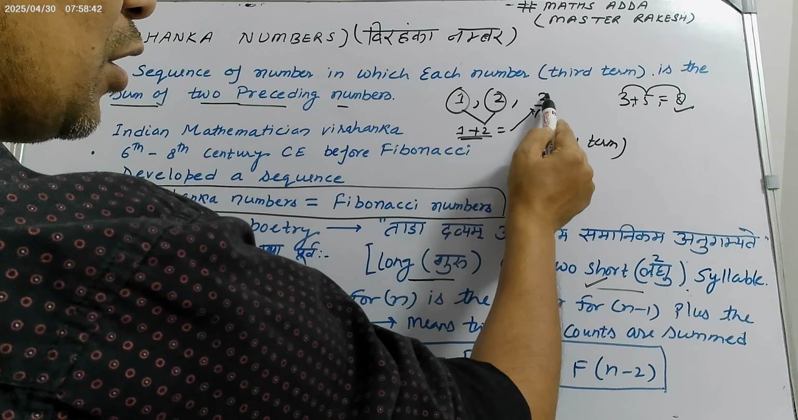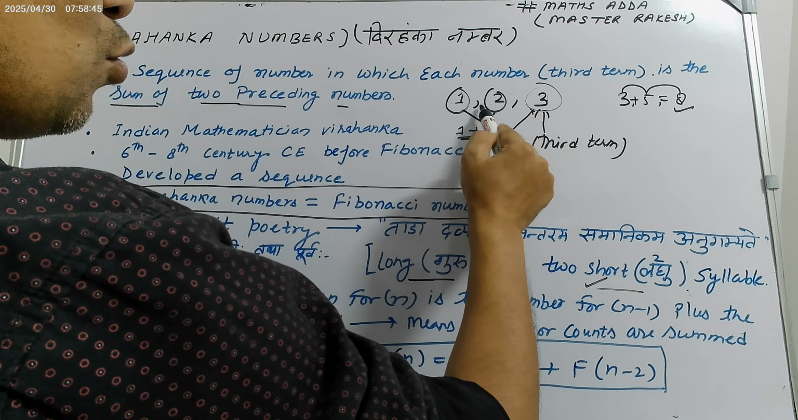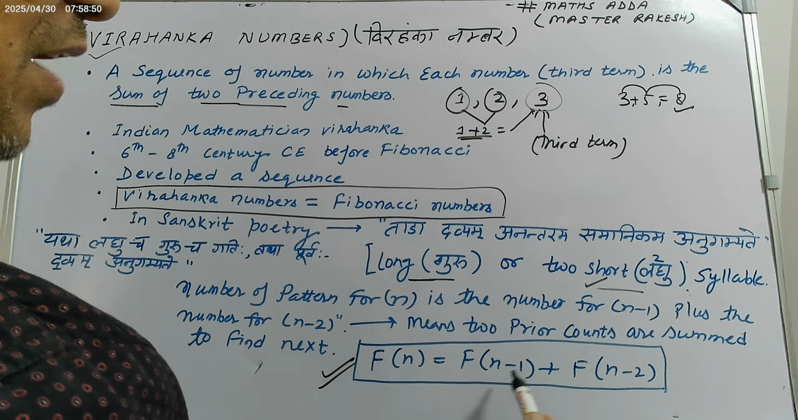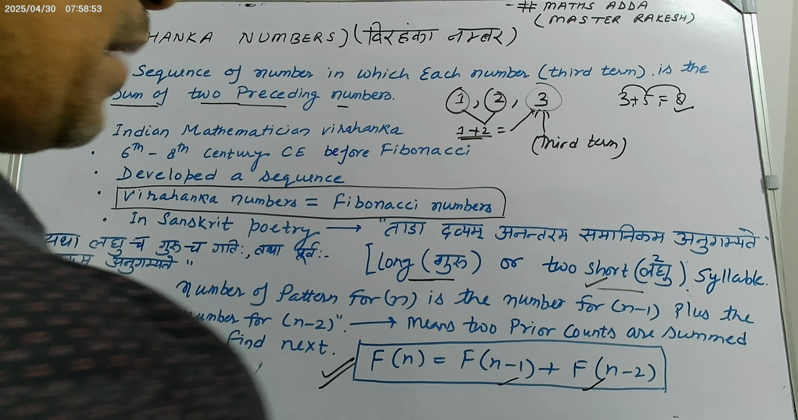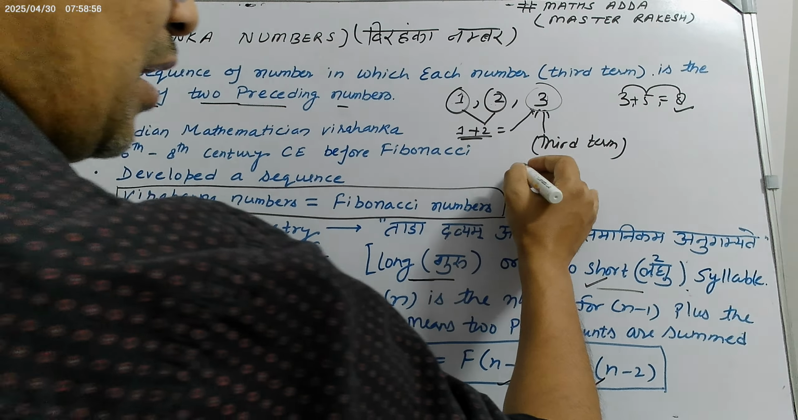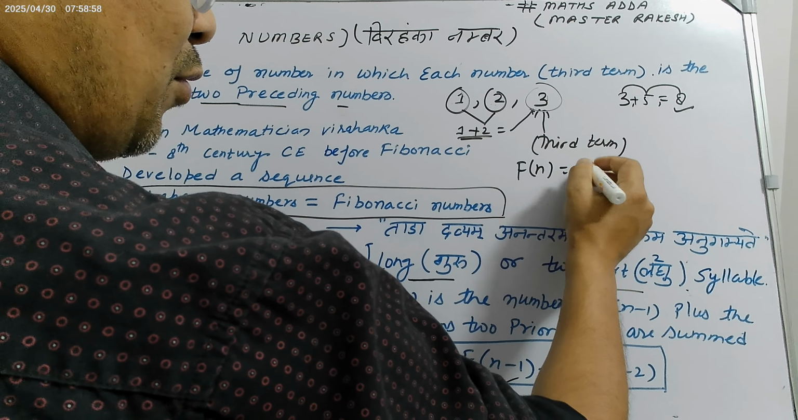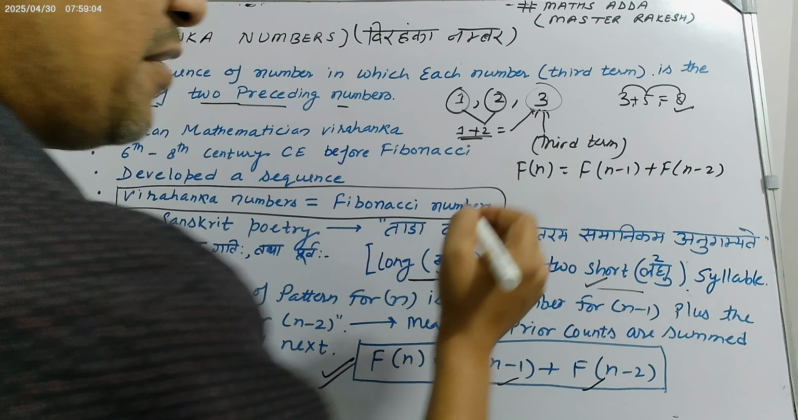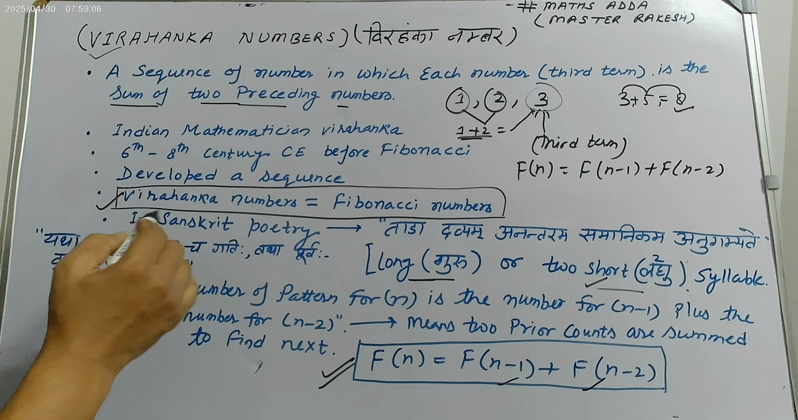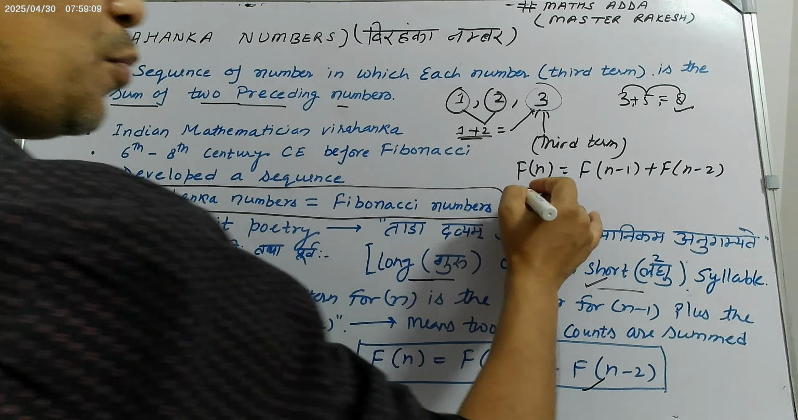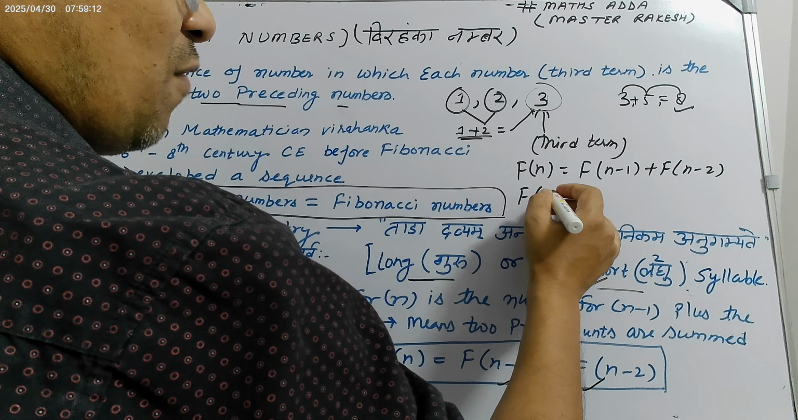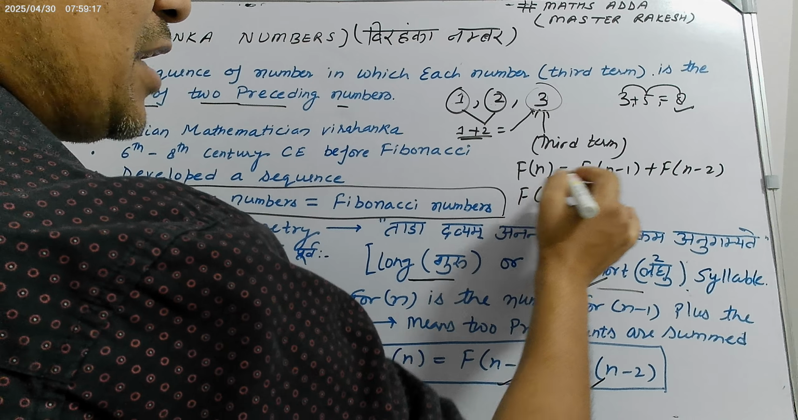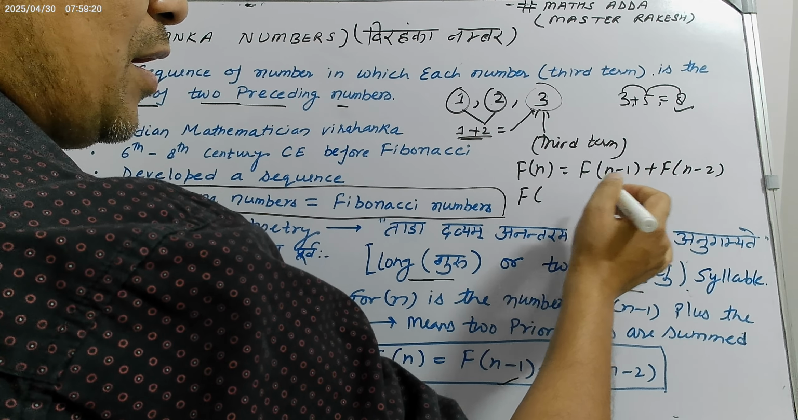1 plus 2, you will get the next. These are the prior counts, and if you sum them, you will get the next one. So this is the formula: Fn equals Fn minus 1 plus Fn minus 2. We'll use this formula. F means Fibonacci, so Virahanka numbers are also Fibonacci numbers. Put the 1 in place of n, then you will get 0 minus 1, 1.